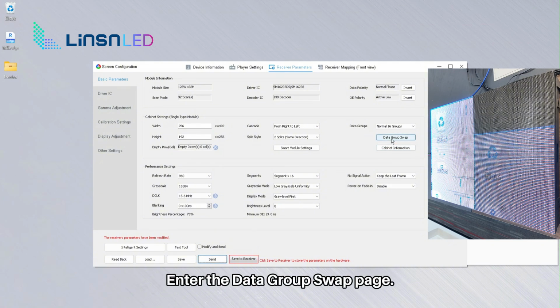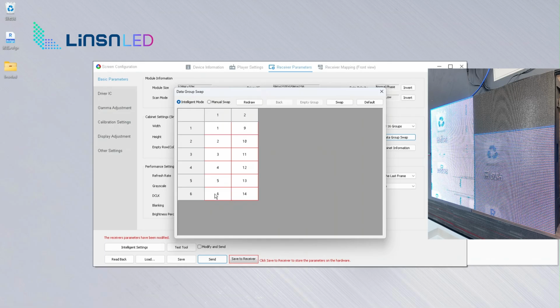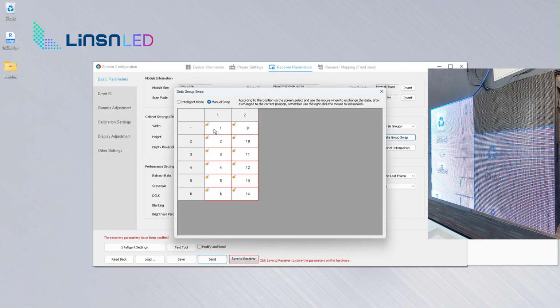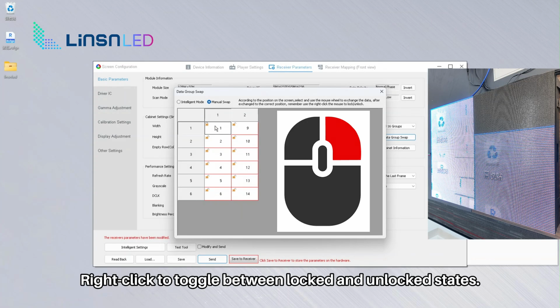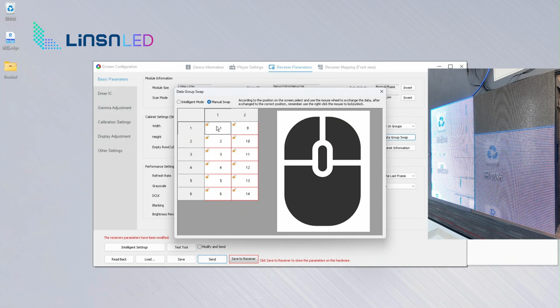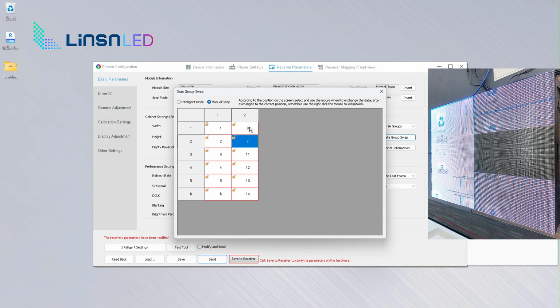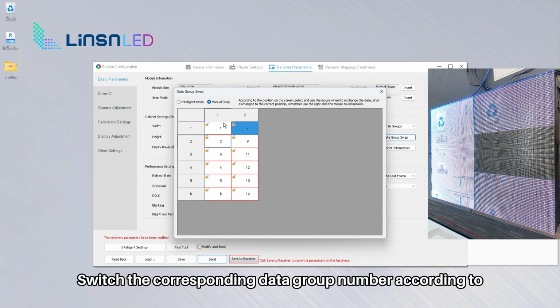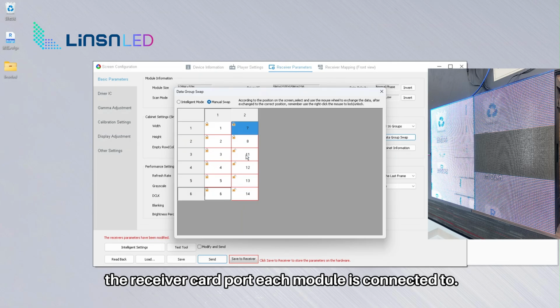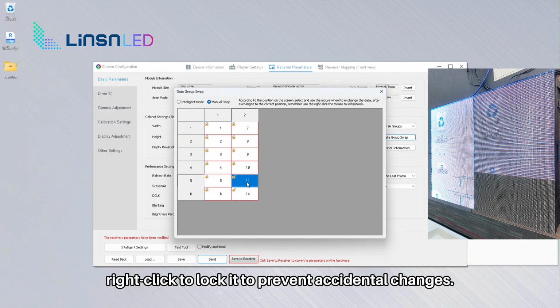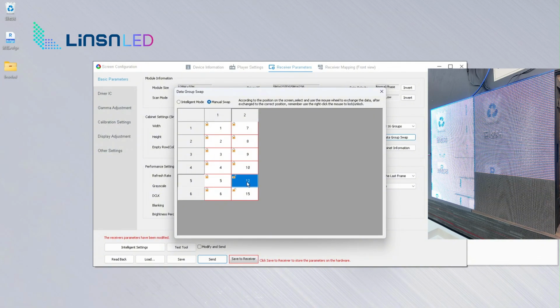Enter the data group swap page. Switch the mode to menu swap. Right-click to toggle between locked and unlocked states. Scroll the mouse wheel to switch numbers. Switch the corresponding data group number according to the receiver card ports each module is connected to. After switching to the correct number, right-click to lock it to prevent accidental changes.